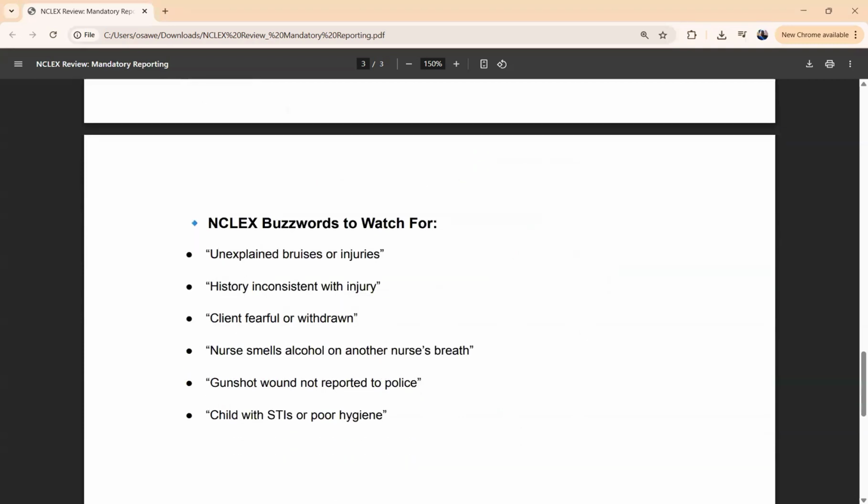So some words you need to watch out for that speak about these issues: unexplained bruises or injury, history inconsistent with injury, clingy, fearful, or withdrawn. Nurse smells alcohol on another nurse's breath. Gunshot wound not reported to police. Child with STI or poor hygiene. So these are what you need to watch out for. Once you see all these kinds of statements, you know you need to do the needful by reporting the situation to the necessary person the NCLEX talks about.